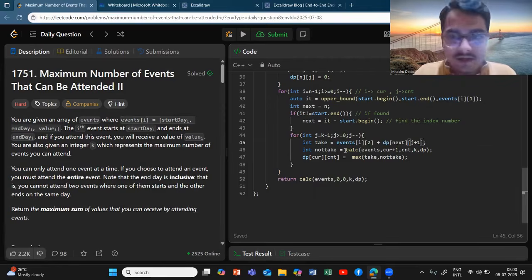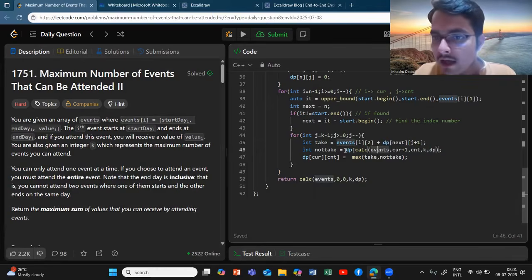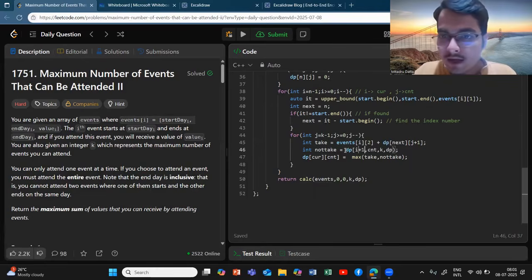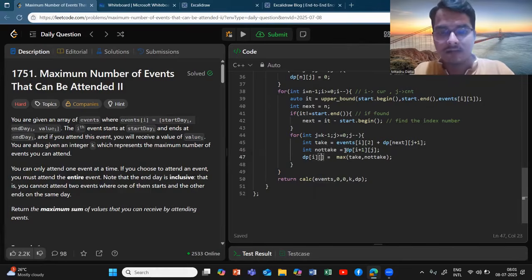Remaining things we can just simply rub out. And another thing here is we write the dp, and I am seeing that there is a current present here, so I will convert that to i. And this count I will just make it j, and that's all. You see, that's all. And just this one is left. This will just be ij.